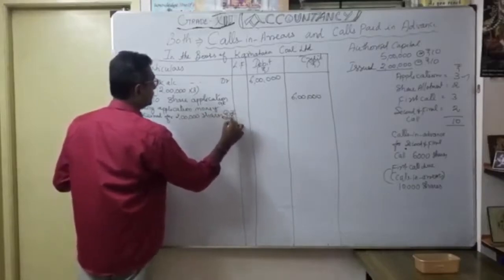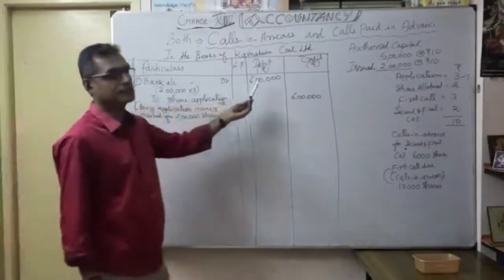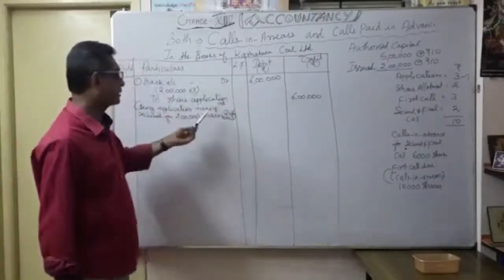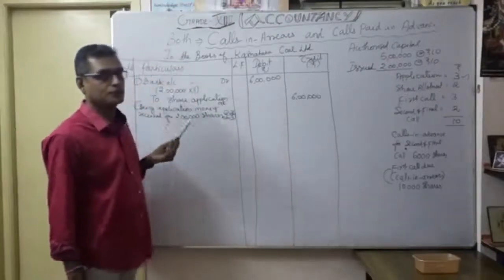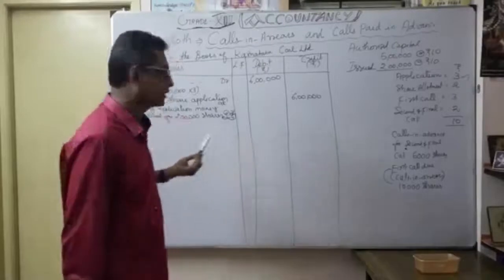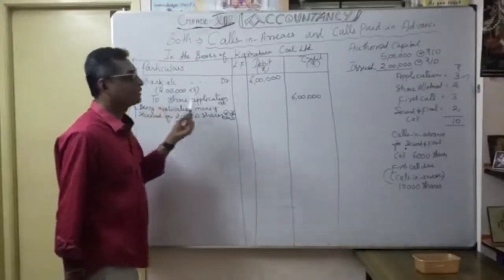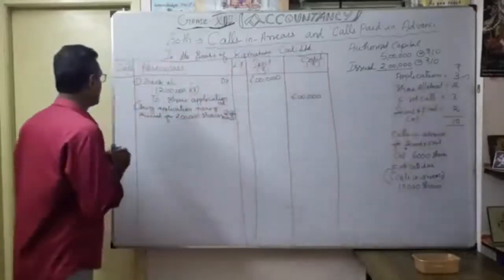Okay. So that's the first entry, as you know very well: bank account debit 6 lakhs to share application, equity share application 6 lakhs. So the bracket you have to mention, so that you can easily identify the amount. A better idea is to show in the bracket 2 lakh shares issued at 3 rupees. So 6 lakhs. What is the second entry?